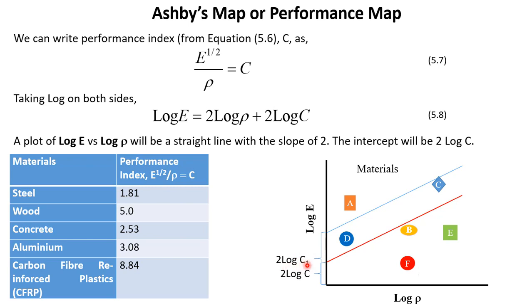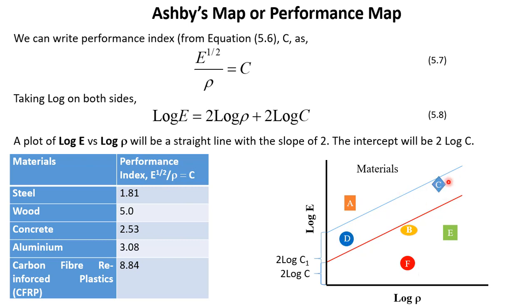So we get 2 log C1, which is higher here. The intercept has changed, but the slope has not changed. So this line is parallel to this line. If we move this line further up, we can see which material is suitable. If we move it up, we can say that A is far better than material D and C.